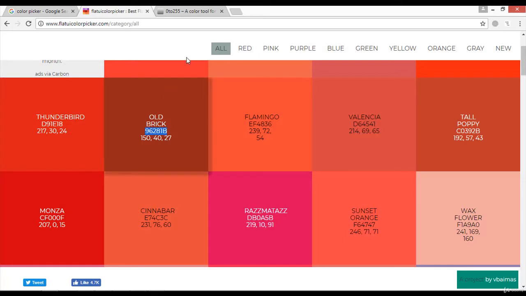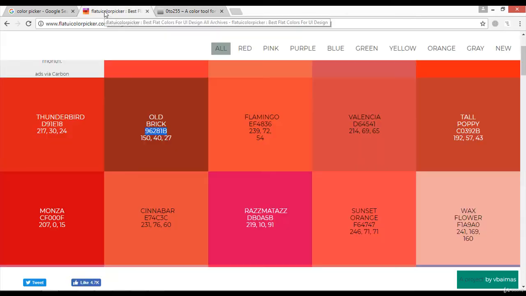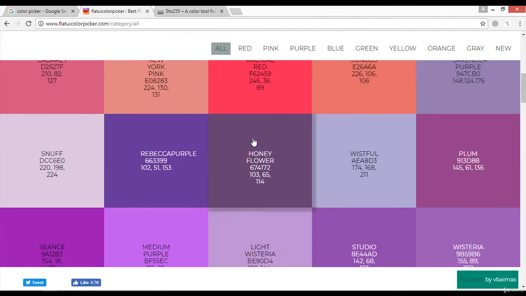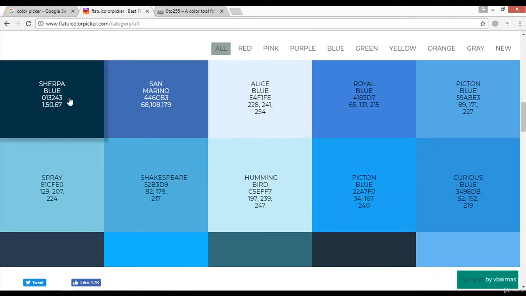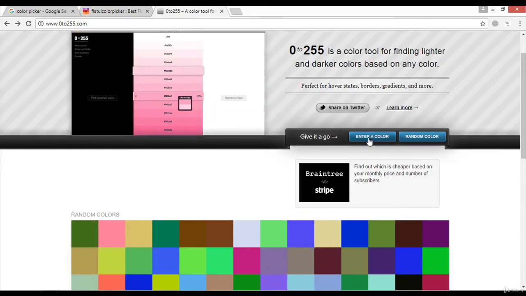In the same way, we have another website called www.0x22ff.com. With this website, for example, I can select a color from here, maybe this one. Just copy it and come inside this website. Here it is written enter a color.